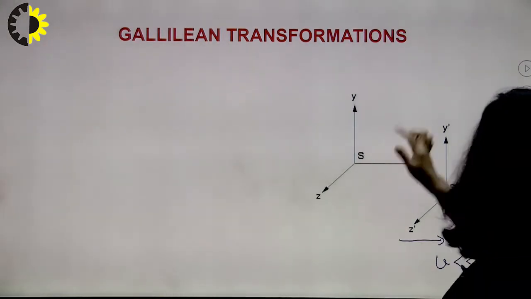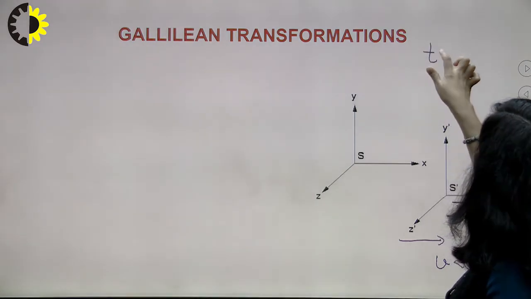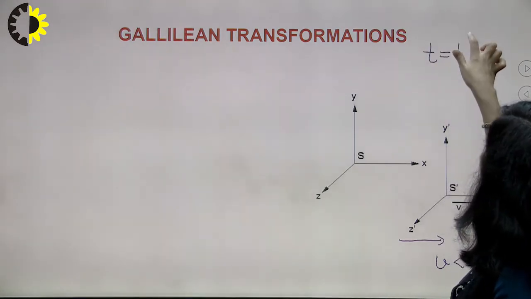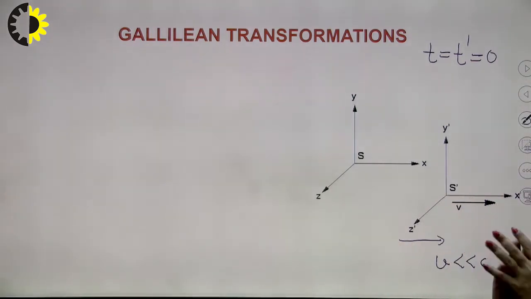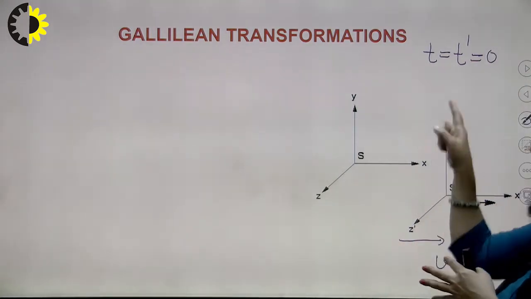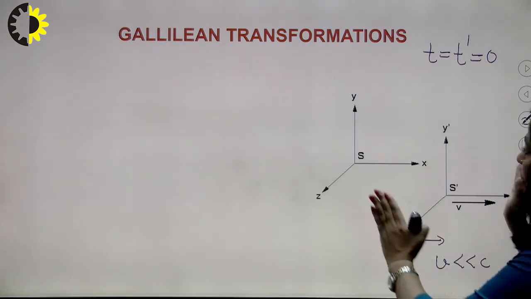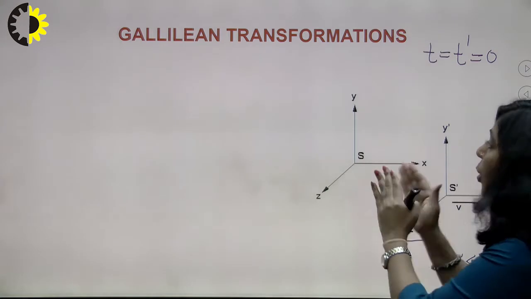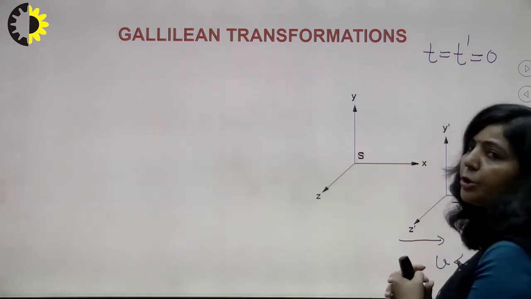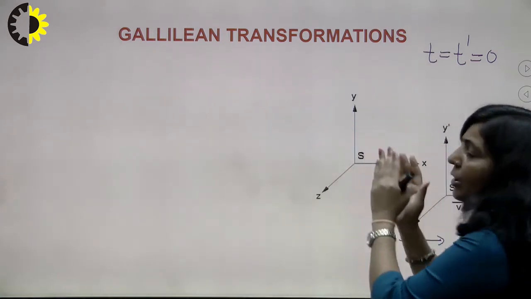But initially, when t equals t dash equals 0, at the starting point when you start taking observations, these two frames S and S dash are at the same position, coinciding with each other.